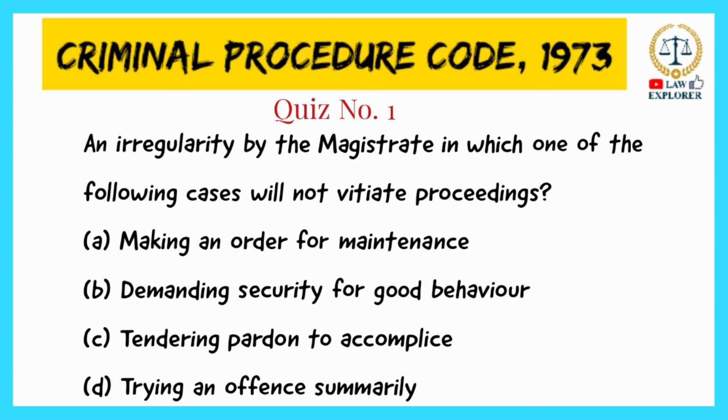Making an order for maintenance is under section 461 clause G. Demanding security for good behavior is under section 461 clause D. Trying an offense summarily is under section 461 clause M.